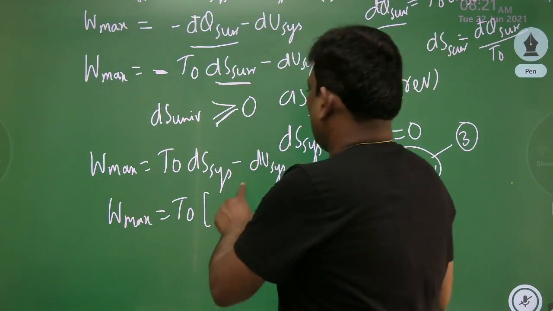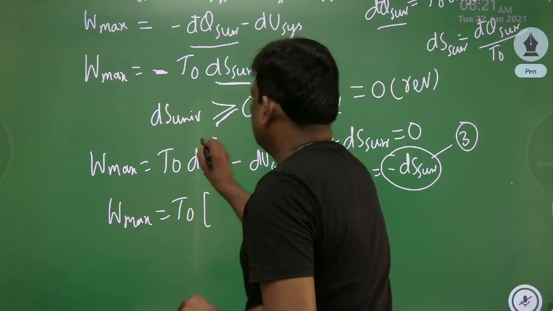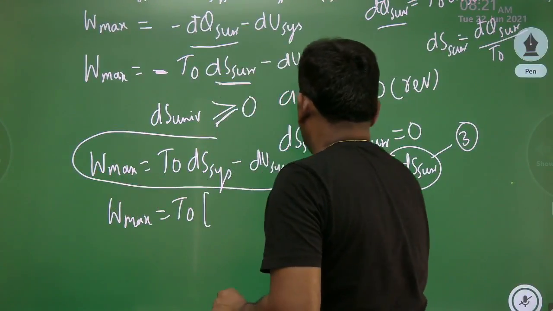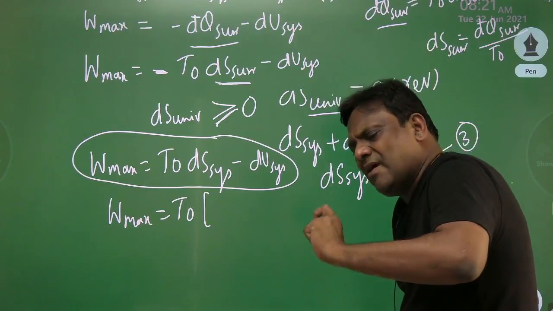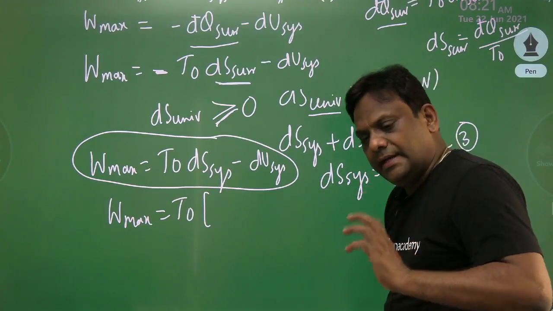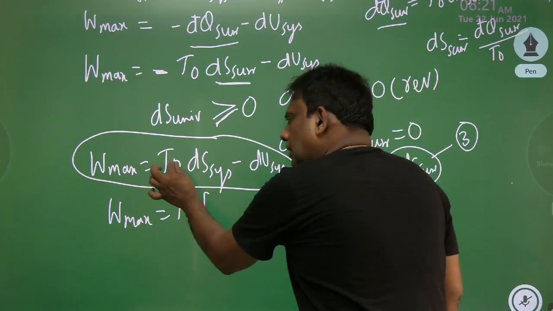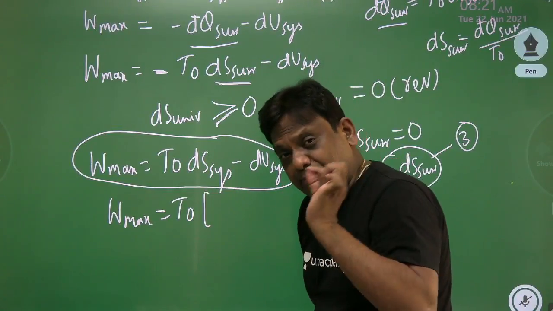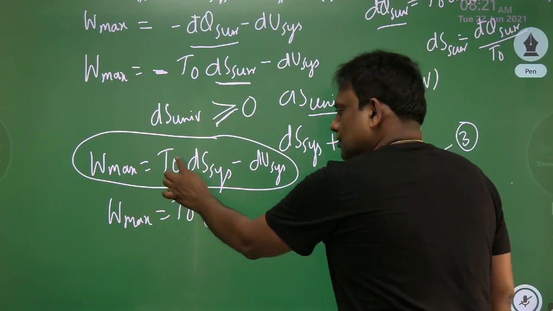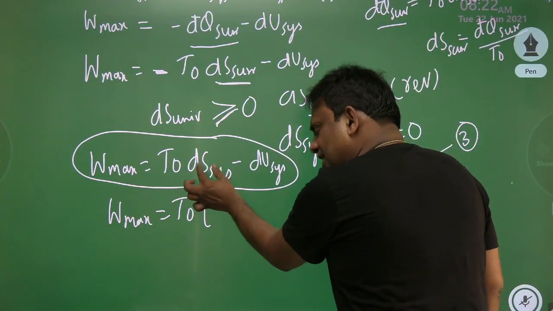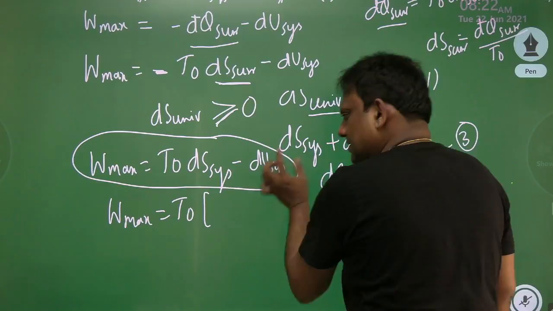This is one of the important equations. This is a very important equation. So please remember this equation. The maximum work developed by the system, we are dealing with a closed system, is T naught. What is T naught? It is the absolute temperature of surroundings, that is in Kelvin. So surrounding temperature into entropy change of system minus internal energy change of system.